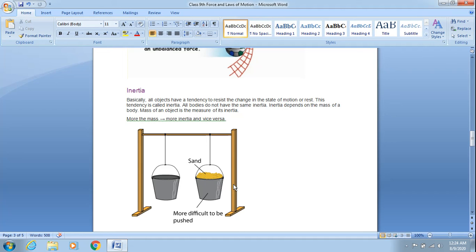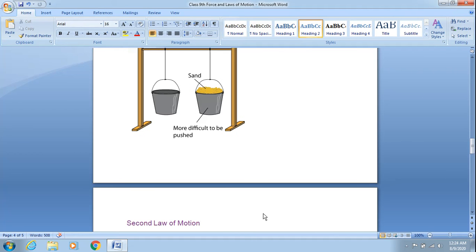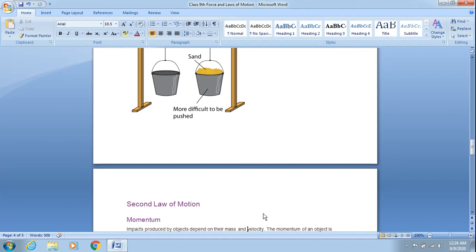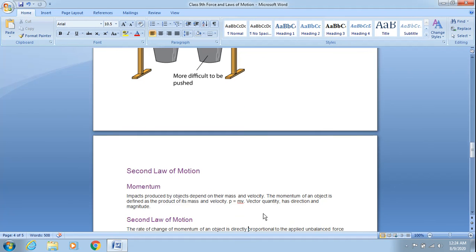So obviously this one is heavier than this one. So we will say that the bucket with the sand has more inertia and it will be difficult for you to push or pull it as compared to the one which is empty. So children, inertia is the measure of mass. The more the mass of any object, the more will be the inertia.